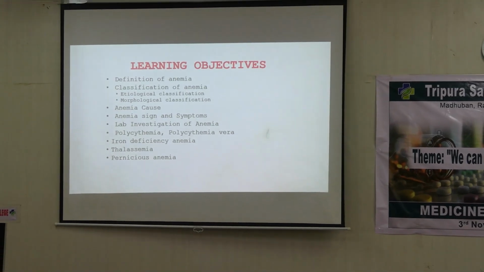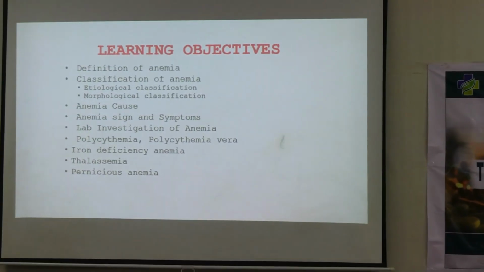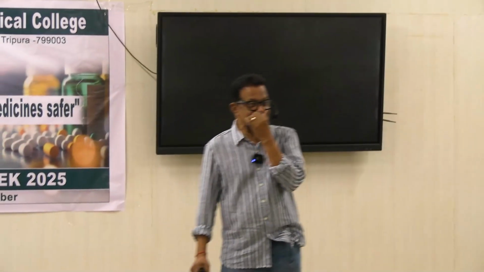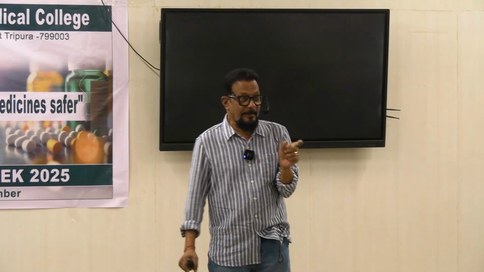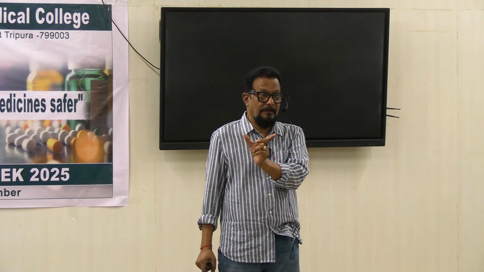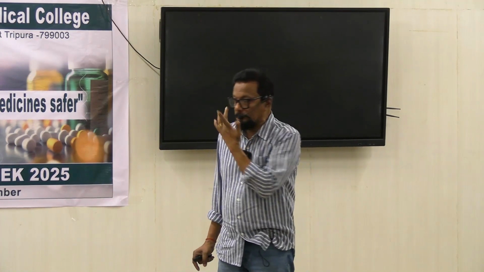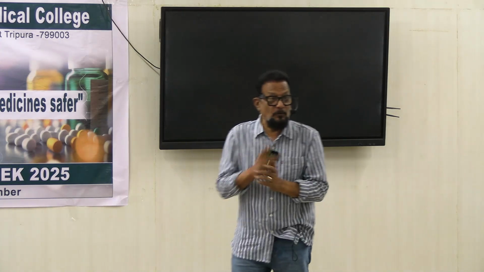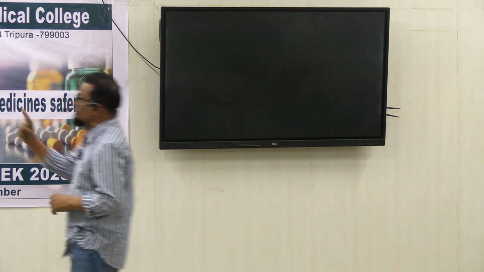Jaundice and anemia are very important. You may face them as short notes, or as a question asking you to explain different types of anemia. Maximum 5 marks will be there. So for these 5 marks, what you must know: